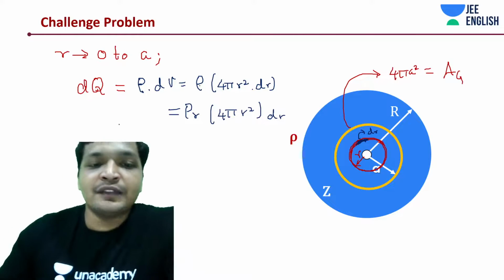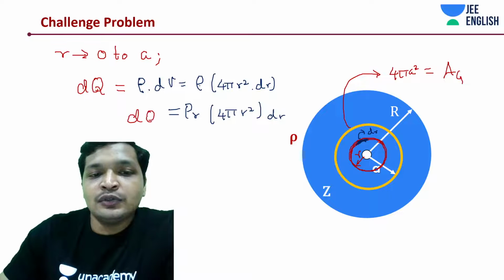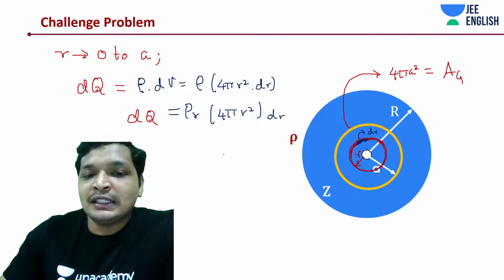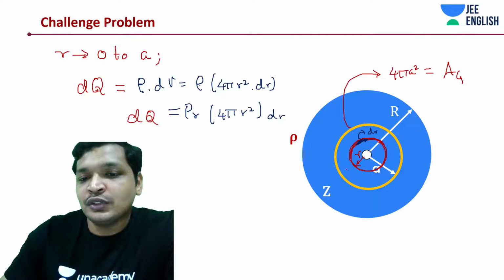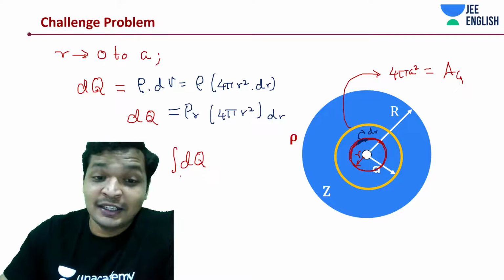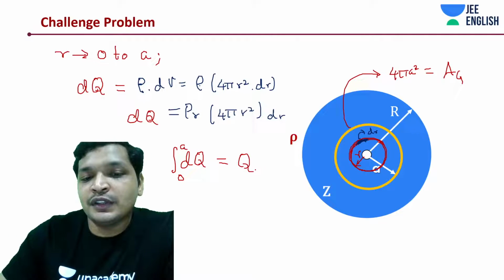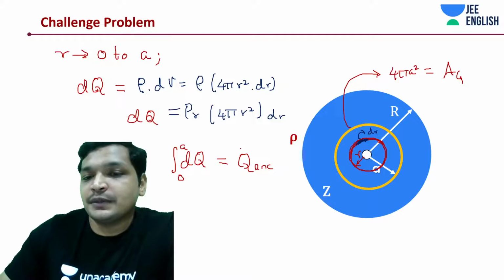Now we have dq, and this is just dq, but if I need to add each shell from 0 to the distance a, I would say this is nothing but dq integrated over 0 to a, which would give me the total charge enclosed within the Gaussian surface.